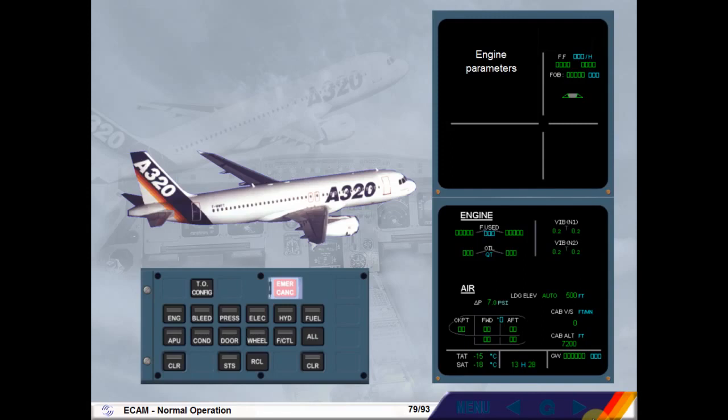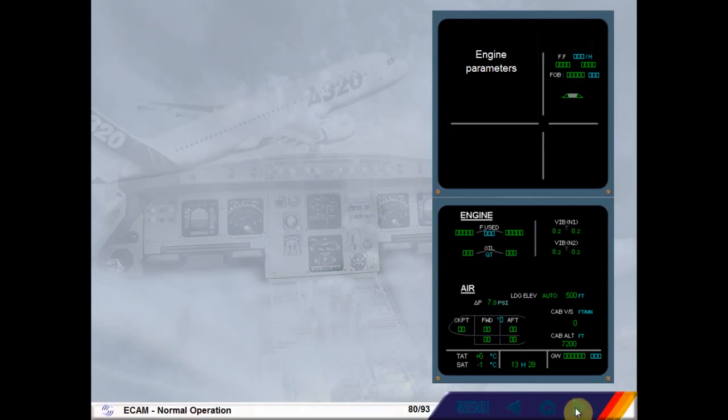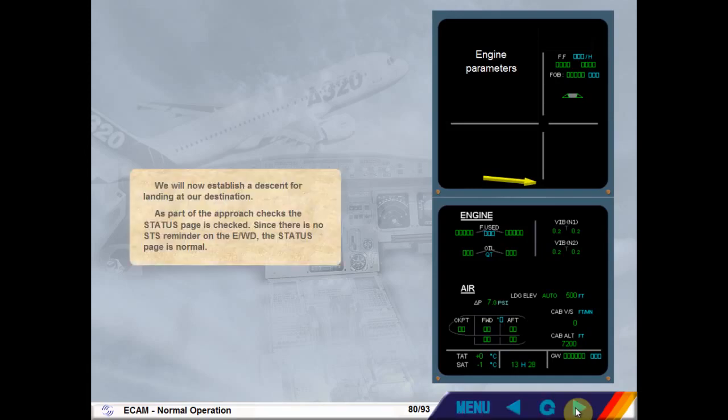Checking all the ECAM pages in cruise is normally done by pushing the All key on the ECP. This way of operating should not be associated with abnormal operation. We will now establish a descent for landing at our destination. As part of the approach checks, the status page is checked. Since there is no status reminder on the engine warning display, the status page is normal.